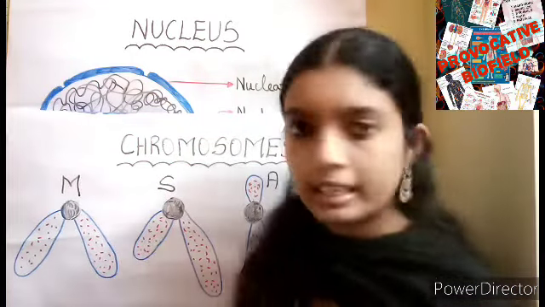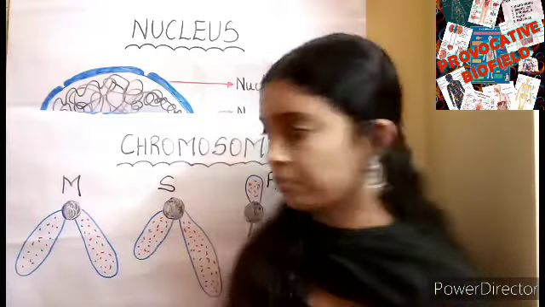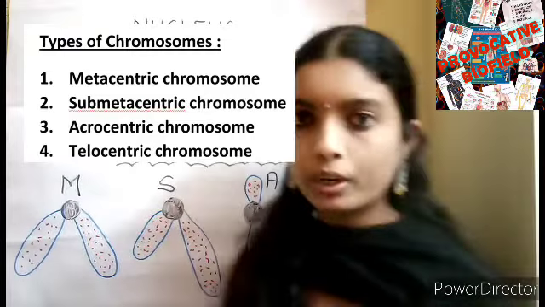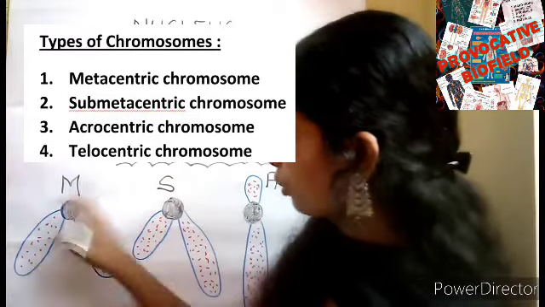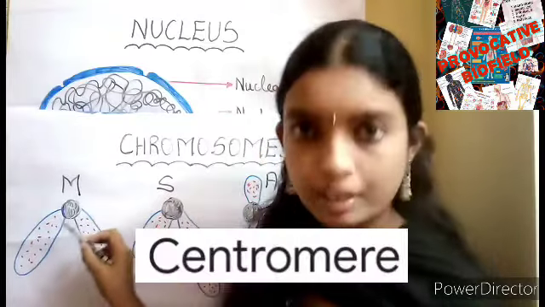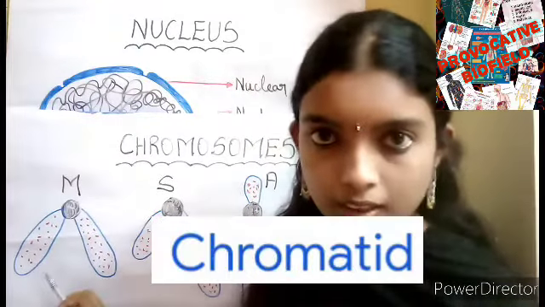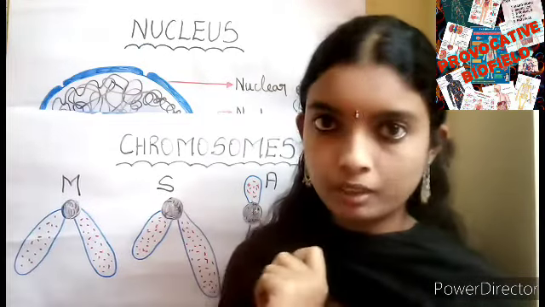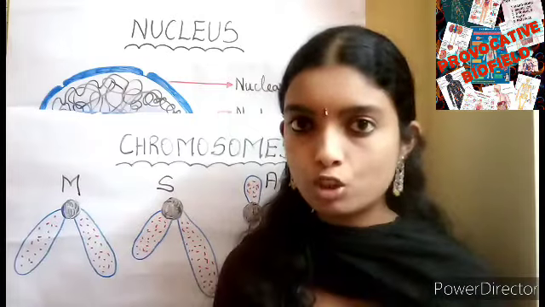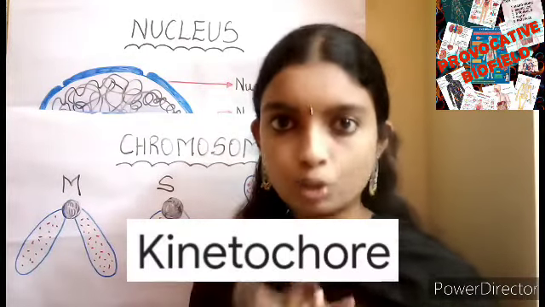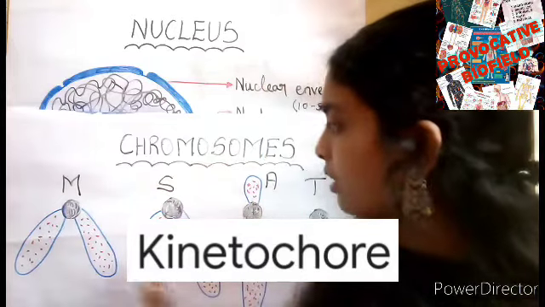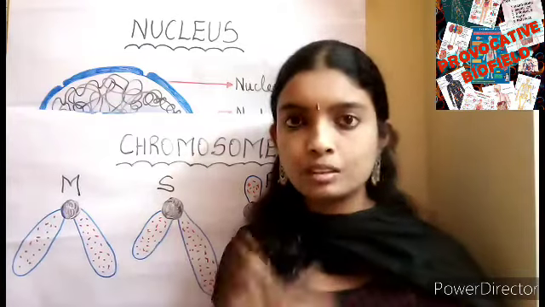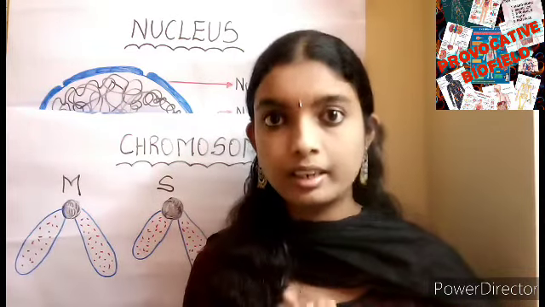There are four types of chromosomes: metacentric, submetacentric, acrocentric, and telocentric chromosomes. This is a chromosome structure. This rounded structure is called the centromere, and these two arms are called chromatids. They are joined at the point called the centromere, and on one side of the centromere there is a disc-like structure called the kinetochore. I have already explained metacentric, submetacentric, acrocentric and telocentric in the cell video, which is why I told you to see that video first.